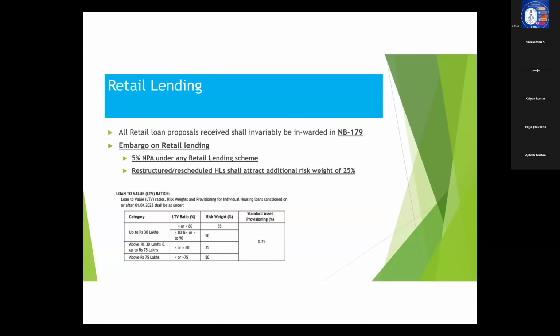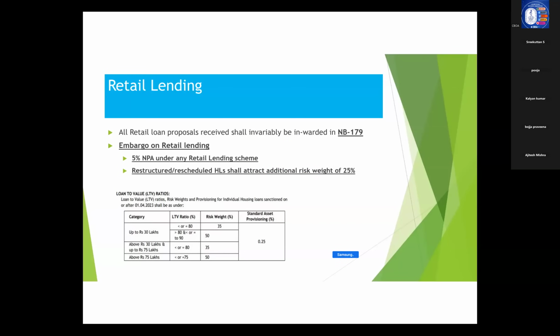Except there is one exception in that, that is in the case of special packages like what we have permitted for Narayana group of institutions, HEFA and all those things, embargo is not applicable. But in general, the guideline is 5% NPA under any retail lending scheme. You cannot sanction the loan and it has to be referred to the next higher authority.